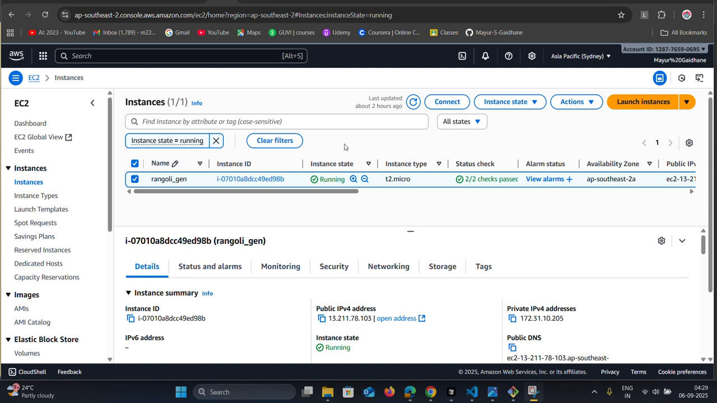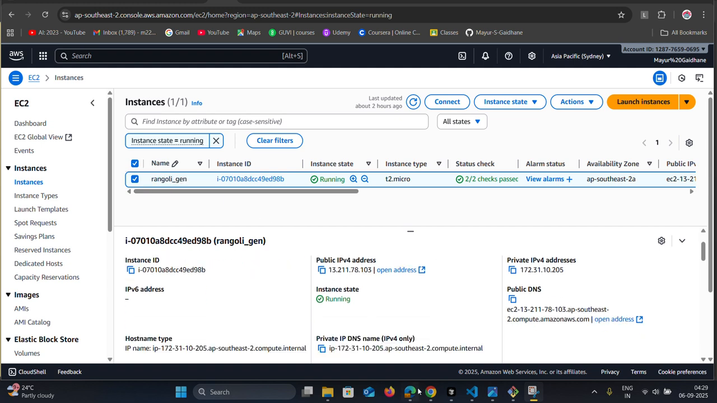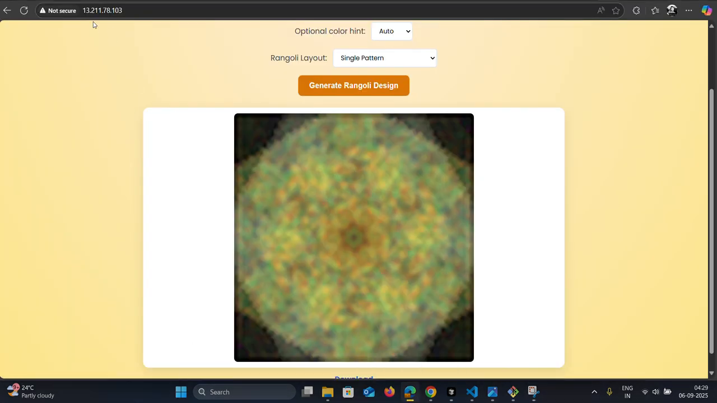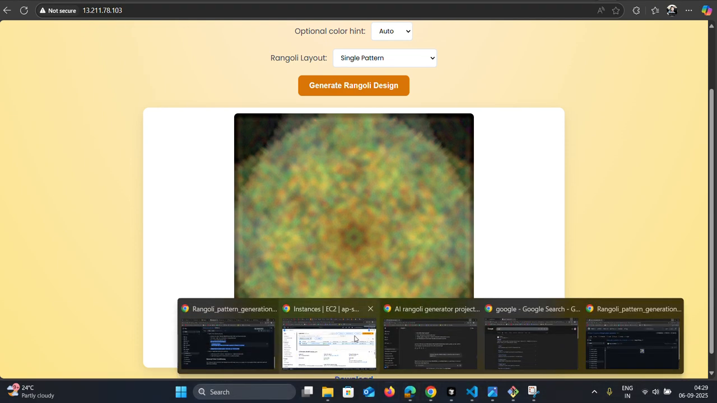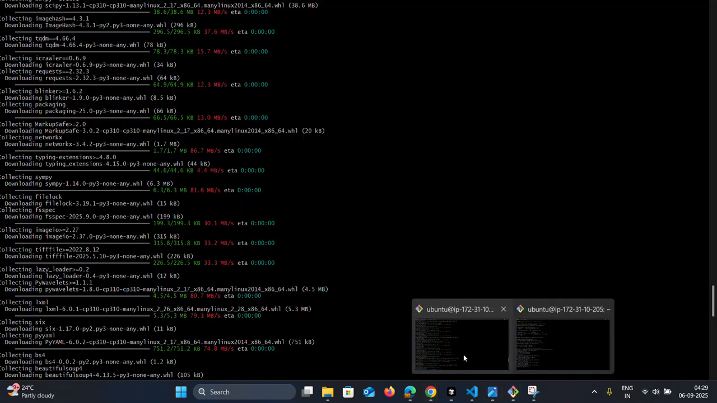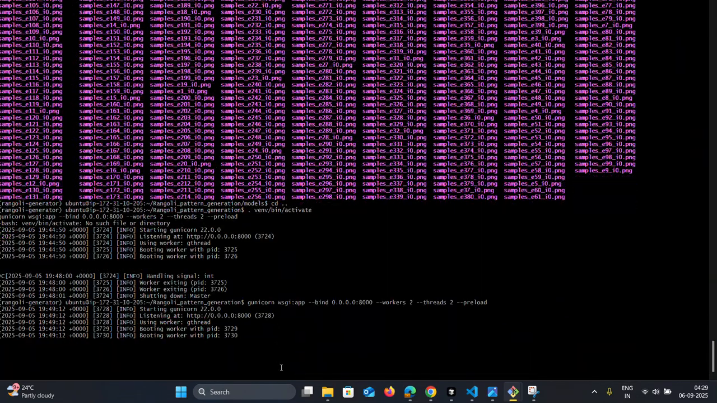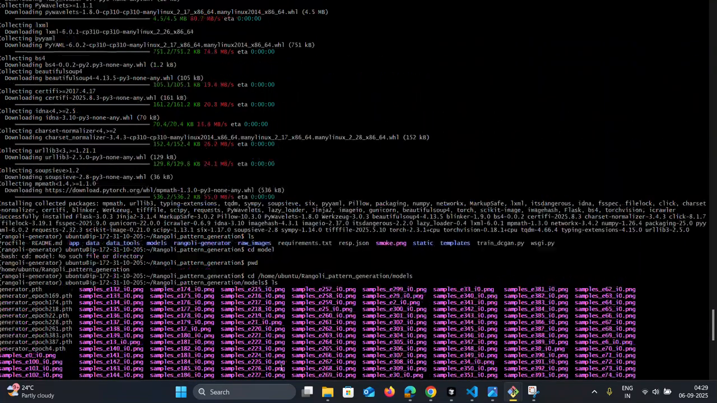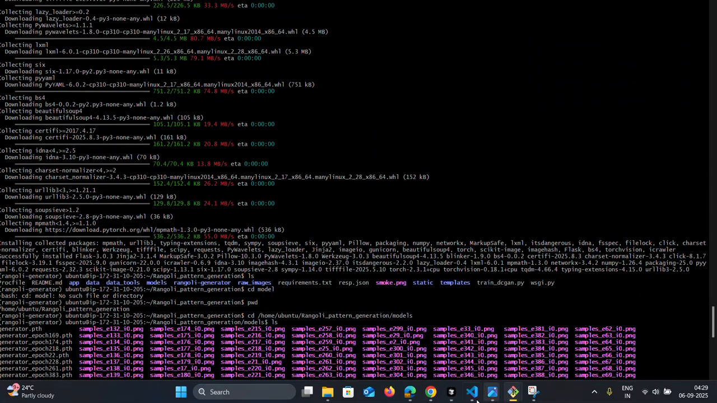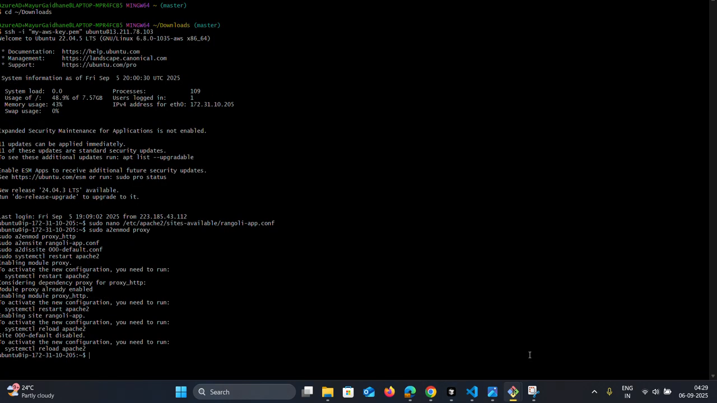Now let's go to the AWS. This is the instance I created, a T2 Micro, named Rangoli Chain. This is my public IP. If you could see the same IPs are there. My app is hosting on the same IP, and this is my AWS terminal where I created my environment and my app is running on that. The additional terminal.